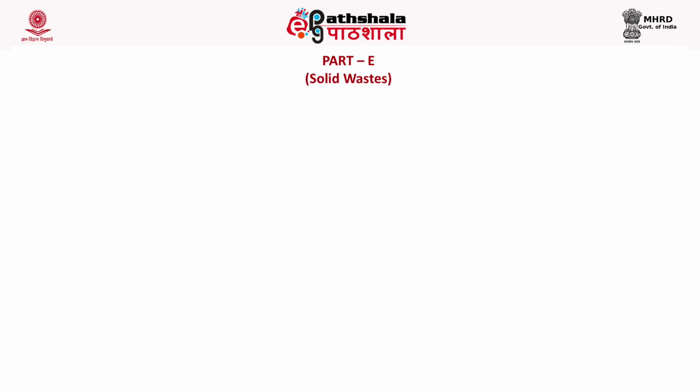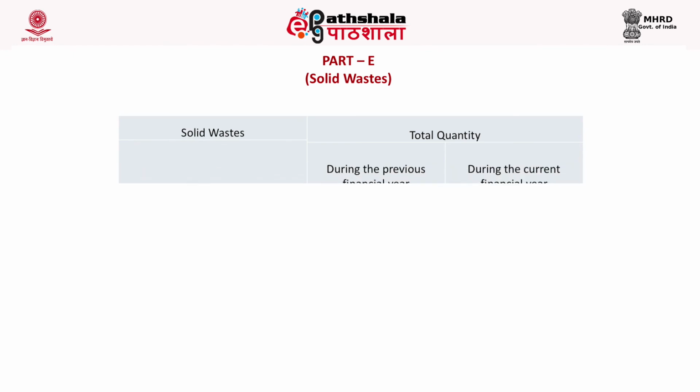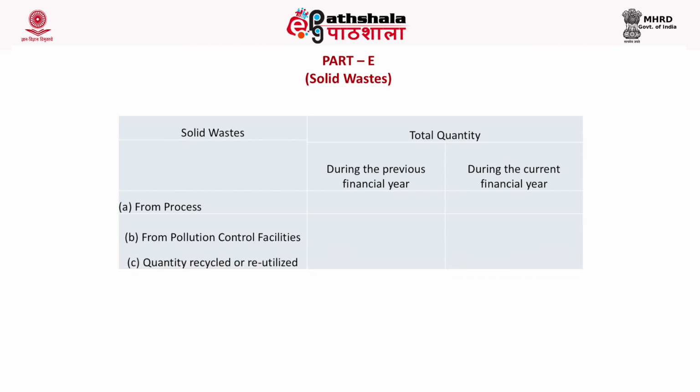In part E, the information is to be provided about the solid waste generated at the industry. Again, for the solid waste, a table is provided. About solid waste, we have to provide information on how much solid waste has been generated from the process and how much solid waste has been generated from the pollution control facilities at the industry, and what quantity of the solid waste has been reutilized or recycled by the industry. This information is to be given for the previous year as well as for the current financial year.